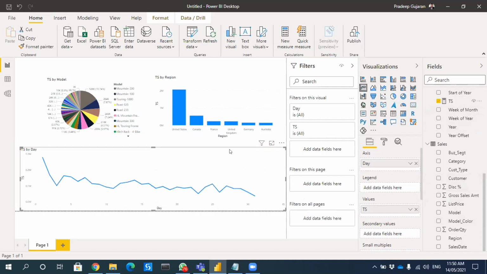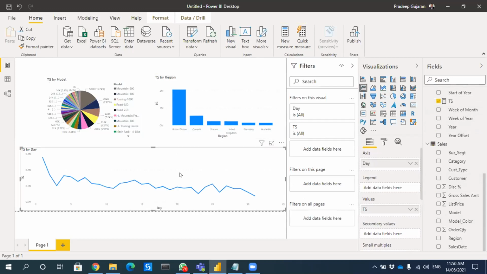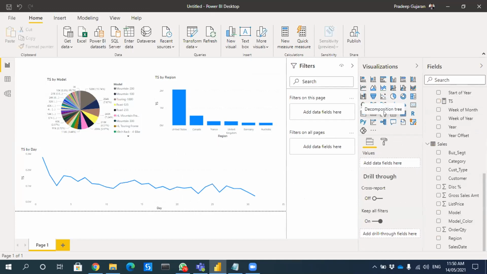Okay. So we have now three visualizations. One is total sales by model, then total sales by region, and total sales by day. Correct, sir? Yes. Now we want to slice it based on the year. So the first slicer we'll bring is our year.